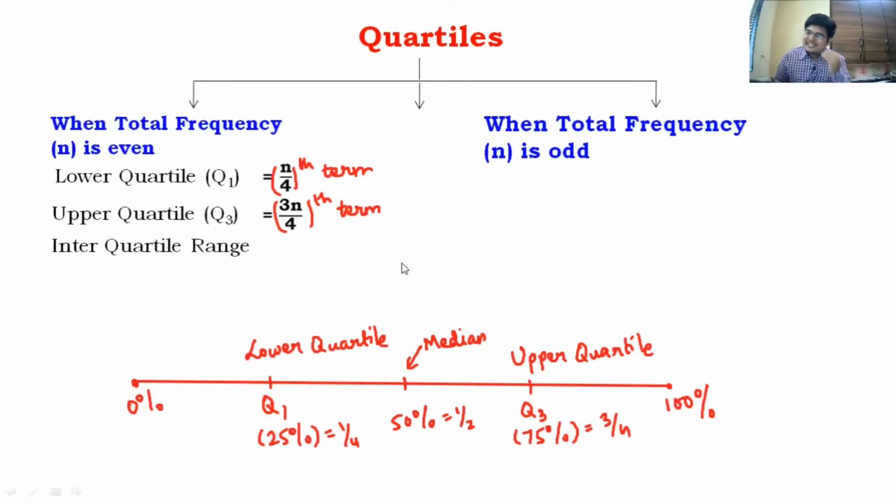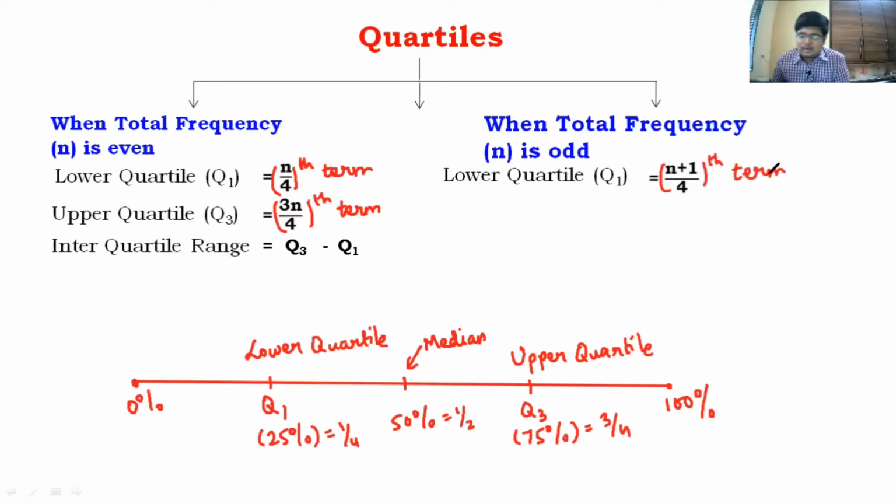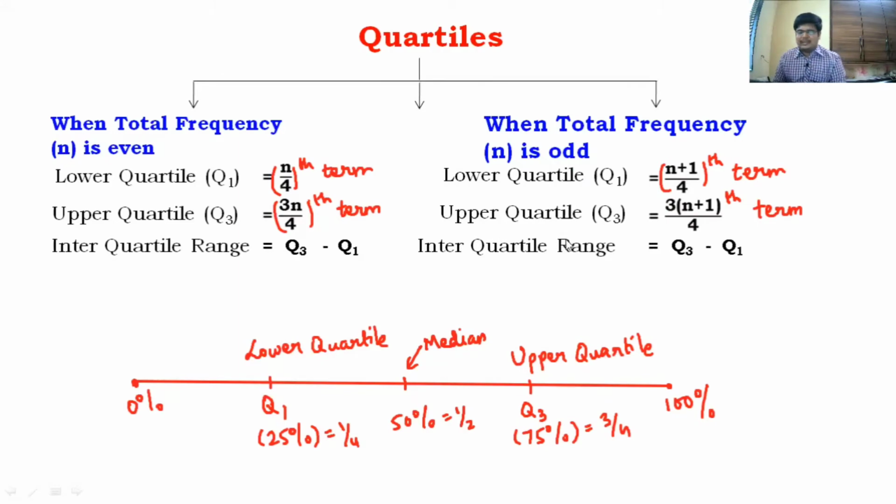And then there's one more concept, which is interquartile range. So interquartile range is simply Q3 minus Q1. So you have to first find Q1, then find Q3, subtract. That's it. Coming to odd, if the number of frequencies is odd, then Q1 will be (n plus 1)/4th term, and Q3, the upper quartile, will be 3 into (n plus 1)/4th term. And interquartile range remains the same. You just have to subtract Q1 from Q3. That's it. So come on, guys, make a note of these formulae. Then we'll first go for raw data and find quartiles for raw data. Then we move to the ungrouped data. So come on, note this down.